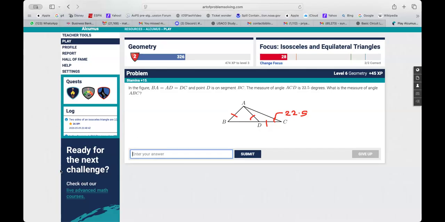Is there a person who didn't get it? Diya, how did you get it, ma? Diya, you can explain, I'll help you. Shout out, Diya. Don't worry. 180 minus 22.5. No, you should start from what is given, right, Diya? So this is 22.5. This is an isosceles triangle, so this is 22.5, right? Then both of these add to 45 degrees. So this is 135 degrees, being a triangle, correct?